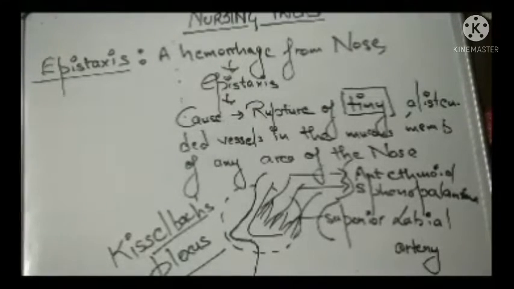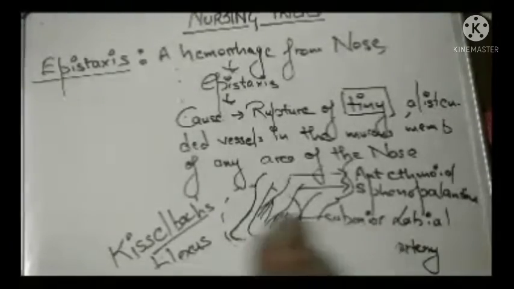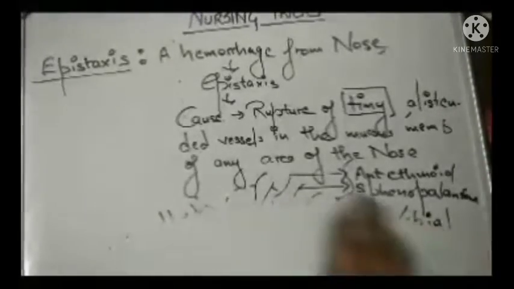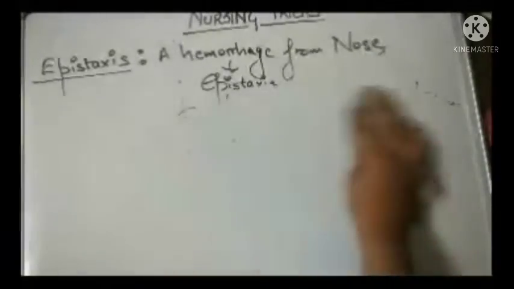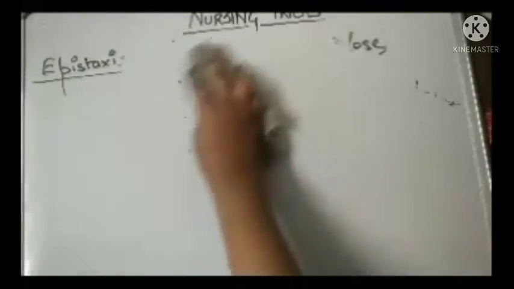Okay, now let us move to the classification, or you can say the types of epistaxis.